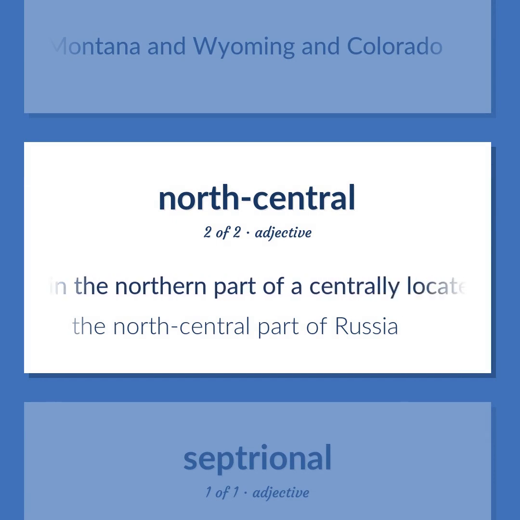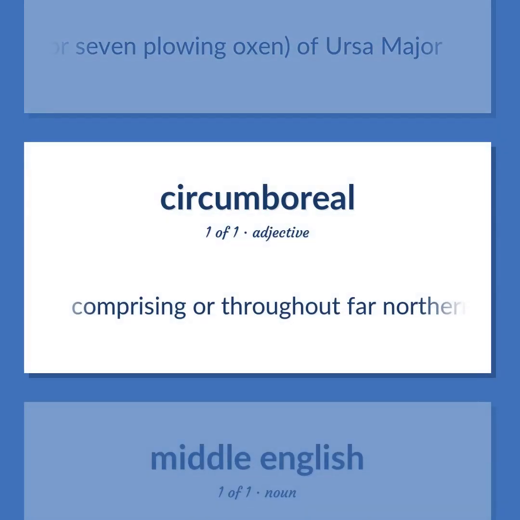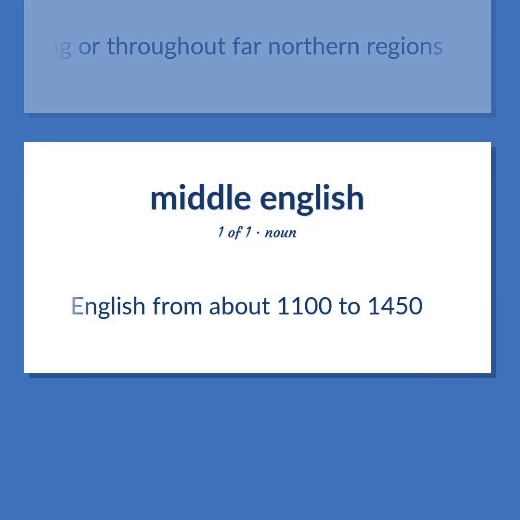Situated in the northern part of a centrally located area in some geographical region. The north-central part of Russia. Of northern regions. From the seven stars, or seven plowing oxen, of Ursa Major. Comprising or throughout far northern regions. English from about 1100 to 1450.